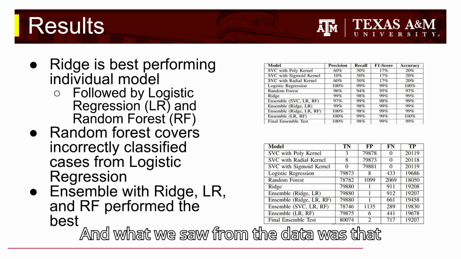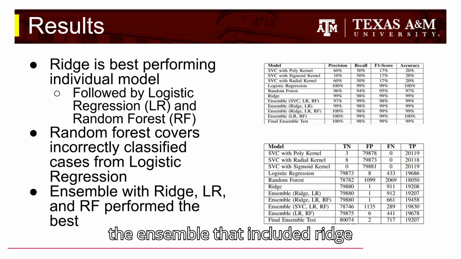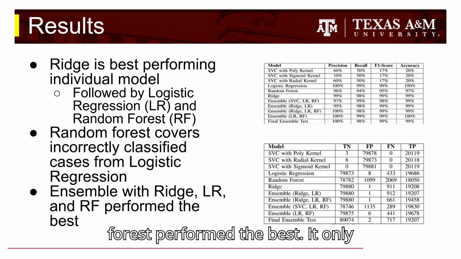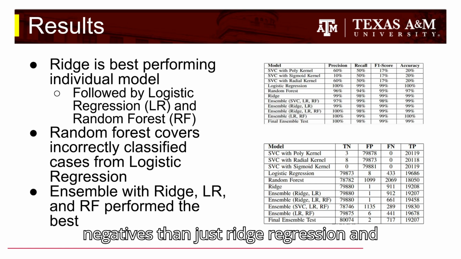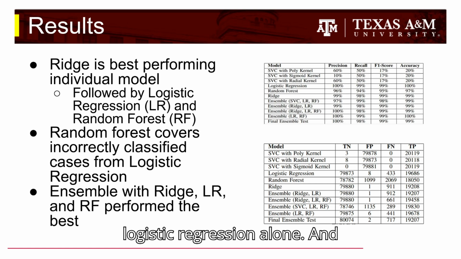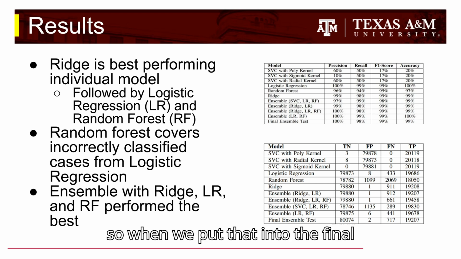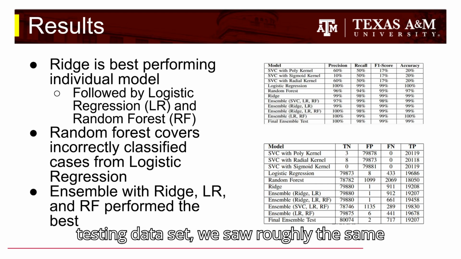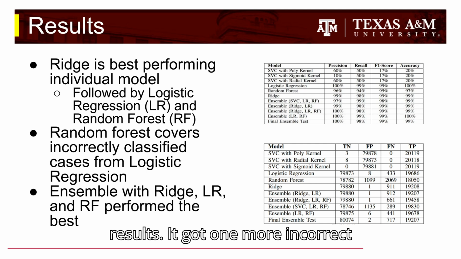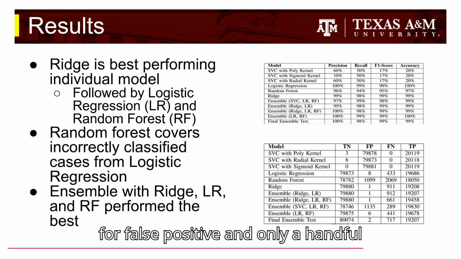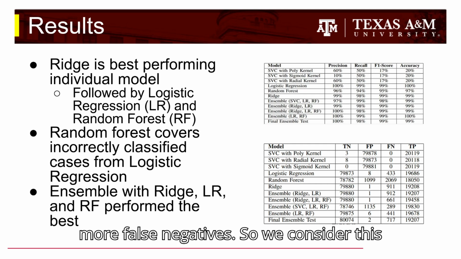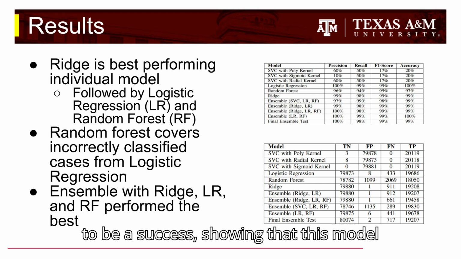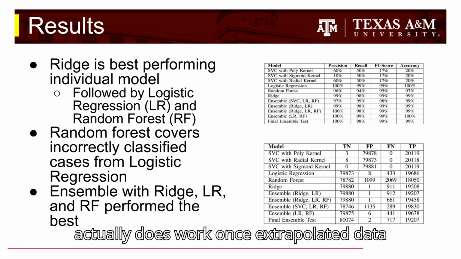And what we saw from the data was that the ensemble that included ridge regression, logistic regression, and random forest performed the best. It only missed 1 and had less false negatives than just ridge regression and logistic regression alone. And so when we put that into the final testing data set, we saw roughly the same results. It got 1 more incorrect for false positive and only a handful more false negatives. So we consider this to be a success, showing that this model actually does work once extrapolated to data it hasn't seen before.